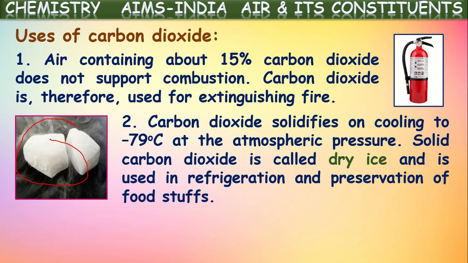And this dry ice is used in refrigeration and preservation of foodstuffs. As it produces a very low temperature, it can be used for preservation of foodstuffs and in refrigeration. One more advantage is that it won't spoil the foodstuffs, because it is carbon dioxide.